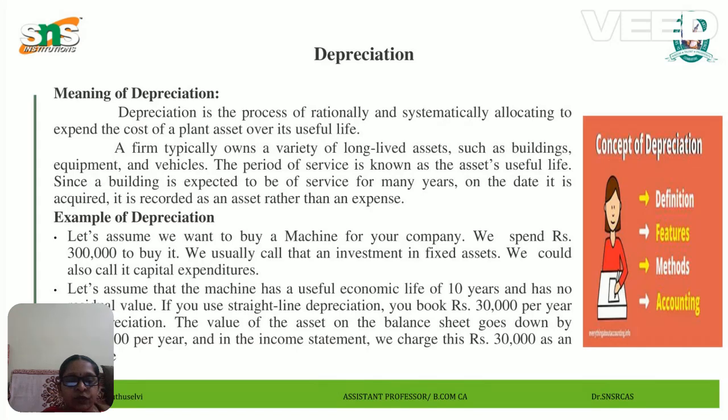Every year under the straight line method, we calculate the depreciation on the purchase amount of the asset. Every year the depreciation amount is the same, 30,000, for the whole life of the machinery. That is called the straight line method.